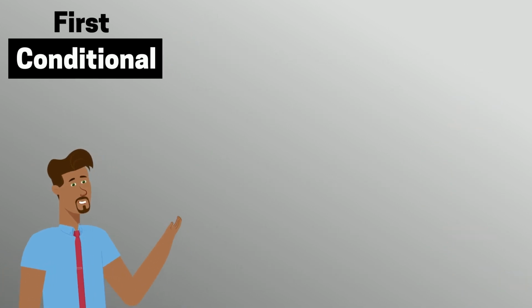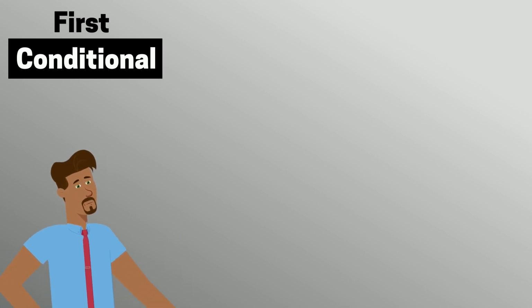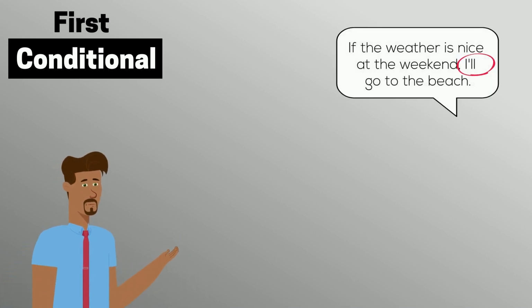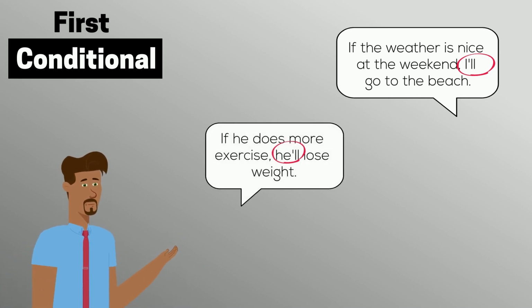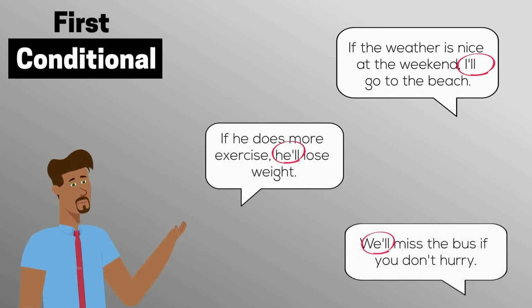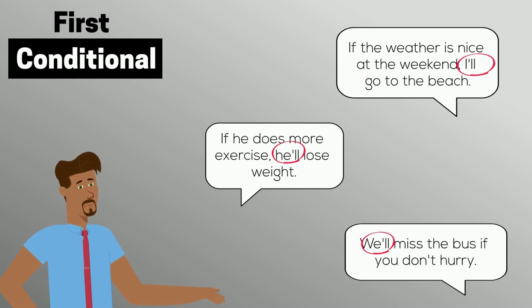When we are speaking, we usually use contractions. If the weather is nice at the weekend, I'll go to the beach. If he does more exercise, he'll lose weight. We'll miss the bus if you don't hurry.